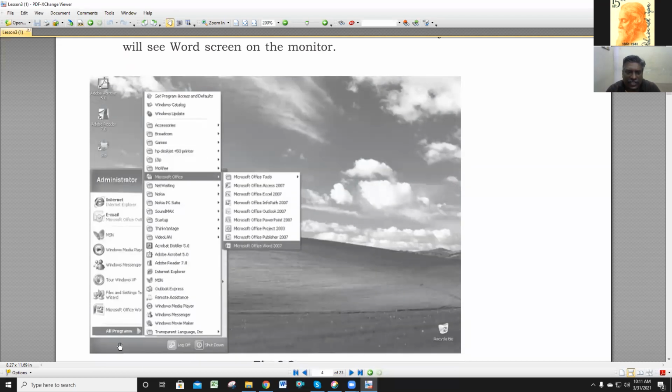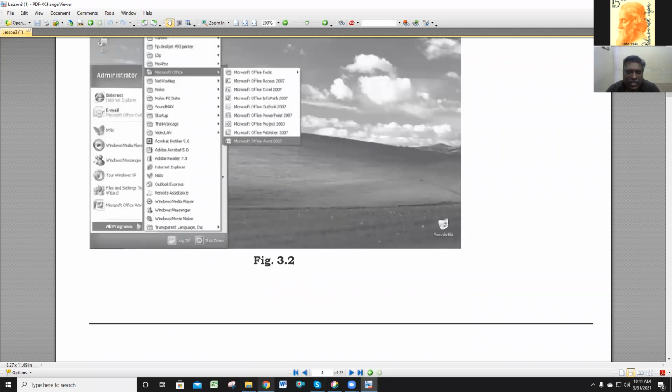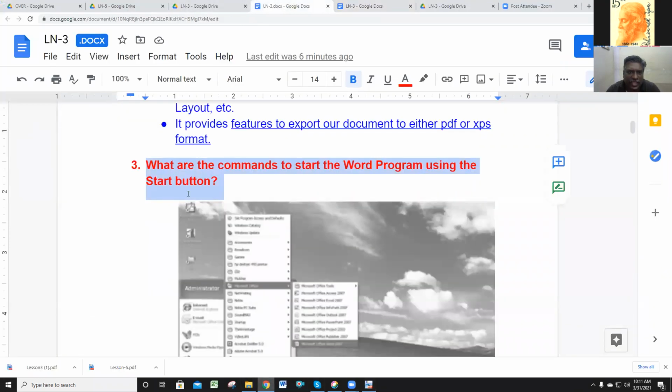This is the sequence. Start button. Once your start button is pressed, all programs are shown. Microsoft Office, then Word 2007. This is the procedure. Yes, now you can write the sequence, the same sequence.